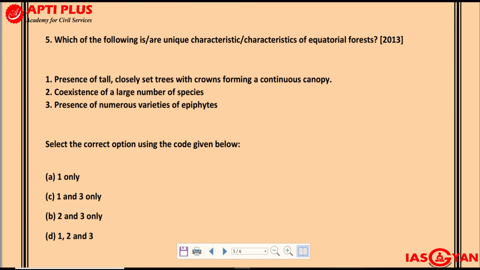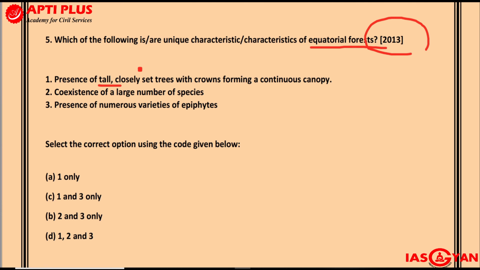Question 5 is asking, which of the following are the unique characteristics of equatorial forest, which was asked in 2013. So which of the following are the unique characteristics of equatorial forests? Number 1, presence of tall, closely set trees with crowns which form a continuous canopy.